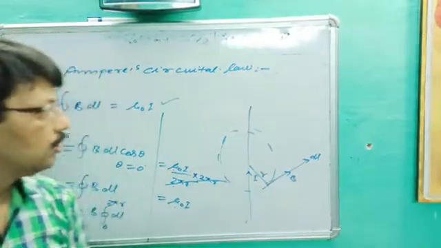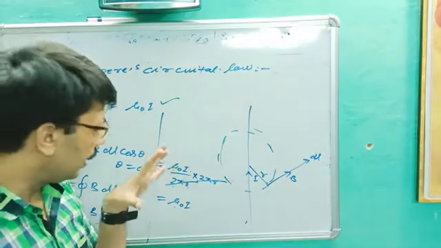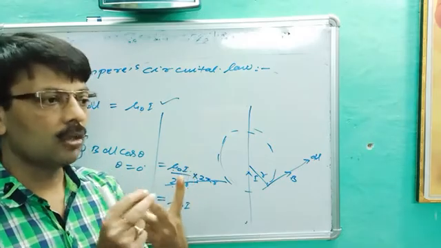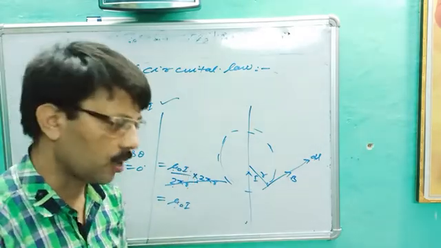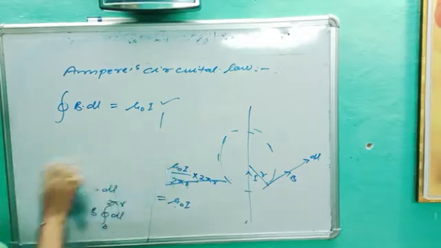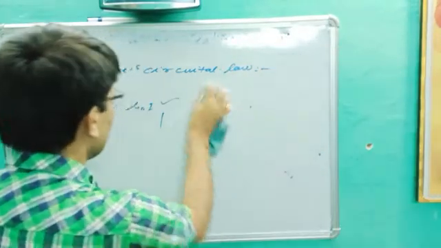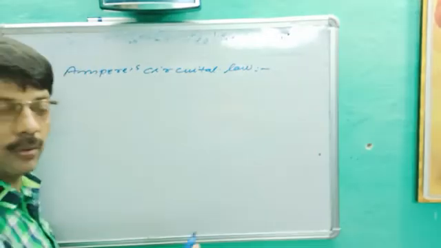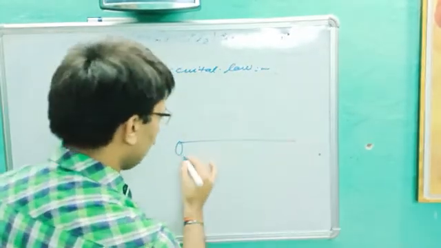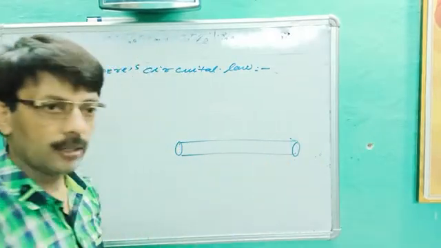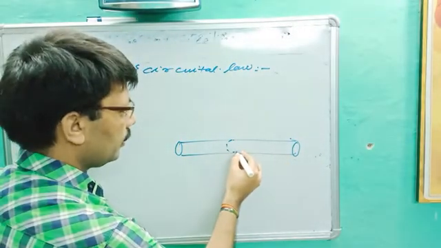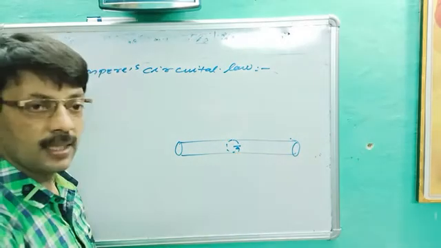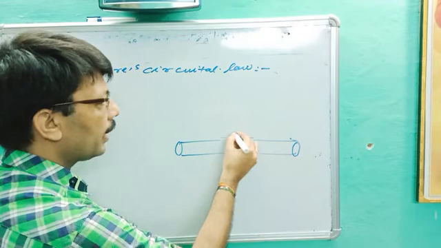Okay, so this is all about Ampere's circuital law, and in Ampere's circuital law we have to study two applications, called the solenoid and the toroid, which are very important questions. But today we will discuss one more question, a numerical that is asked many times. It is based on Ampere's circuital law, so we will solve this numerical. This is given in your NCERT. This is a long straight wire. The wire radius is a. Very important question: find the magnetic field outside.